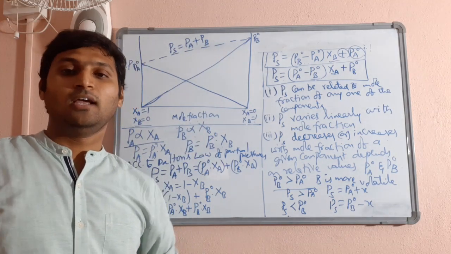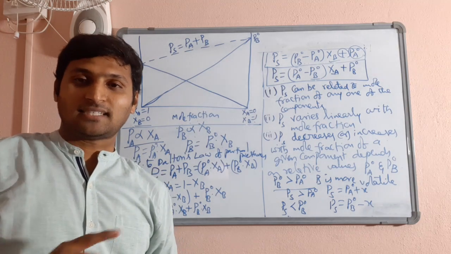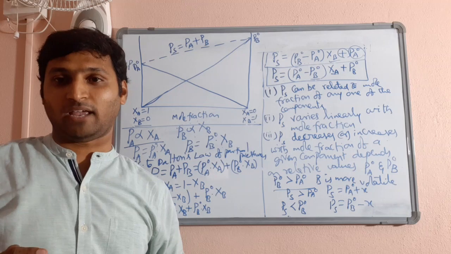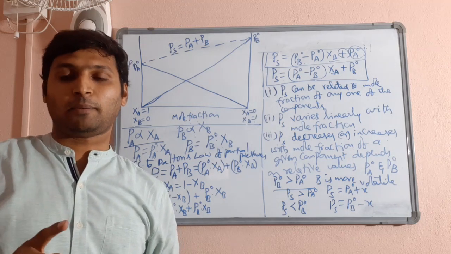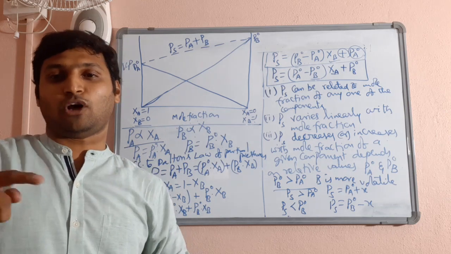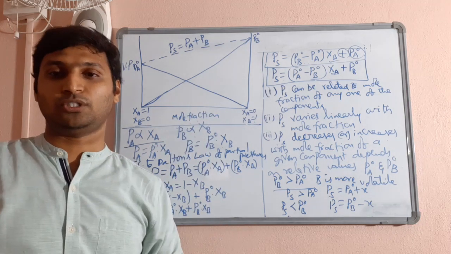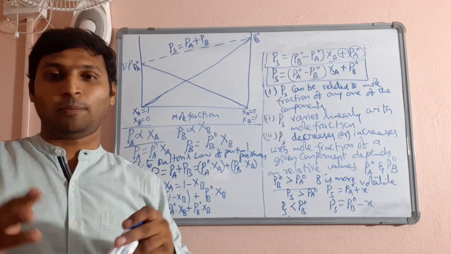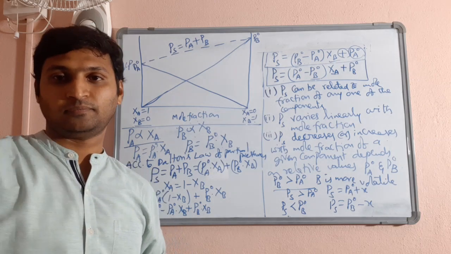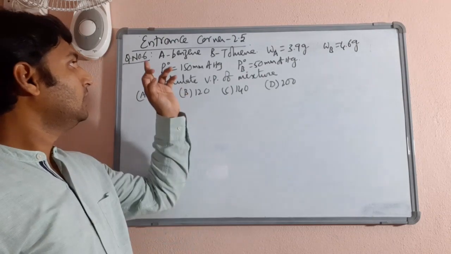Okay, now go to entrance corner 3.5 of your EPL. In the last session, we have done question number 1 to 5 because they were related to vapor pressure of solution containing non-volatile solute. This session, let us solve the remaining problems which are based on vapor pressure of liquid-liquid solutions. Let's do that. Open your entrance corner 2.5. Look at question number 6.